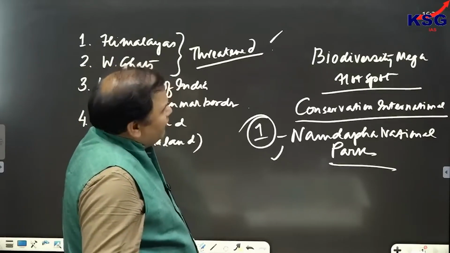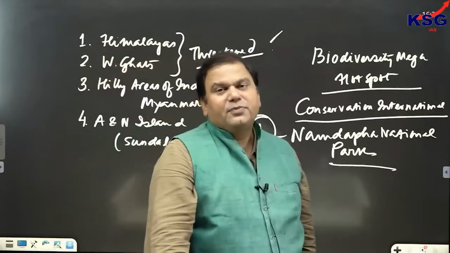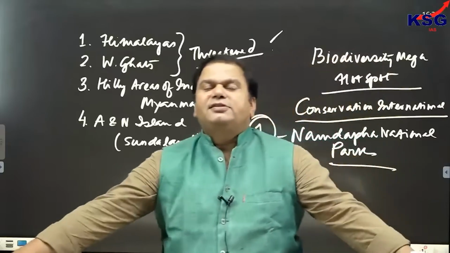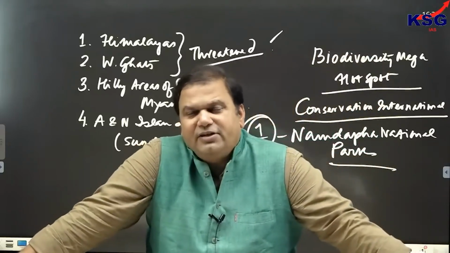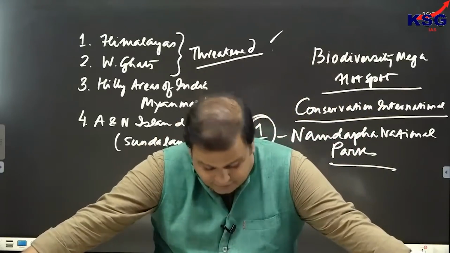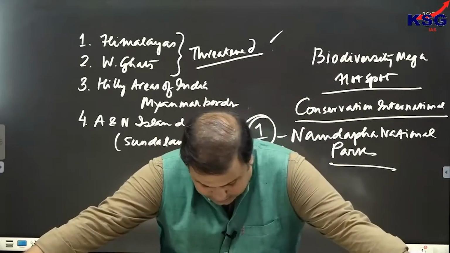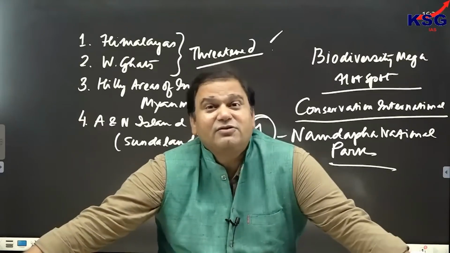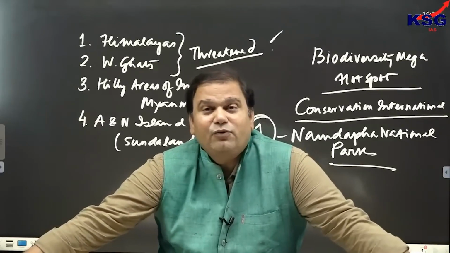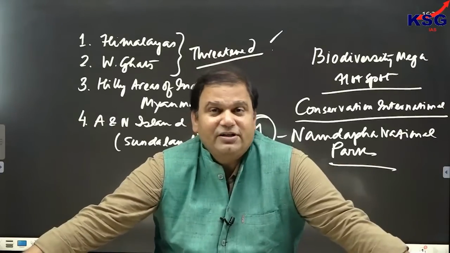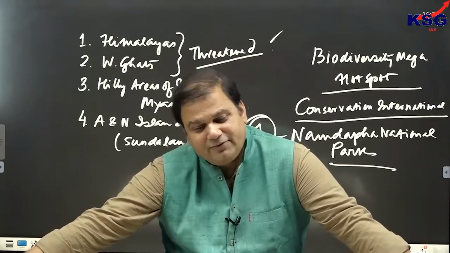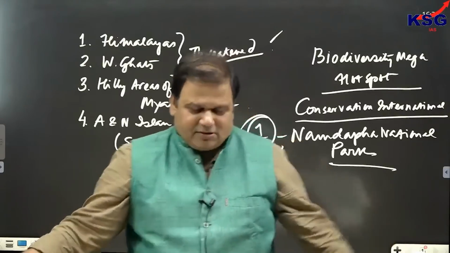Clear? And also we can see that more than 50% of the biodiversity of Earth is concentrated only and only in 17 countries. These 17 countries are referred to as mega biodiverse countries of the world. India is one among the 17 mega biodiverse countries of the world. Clear? Let's solve some questions now.